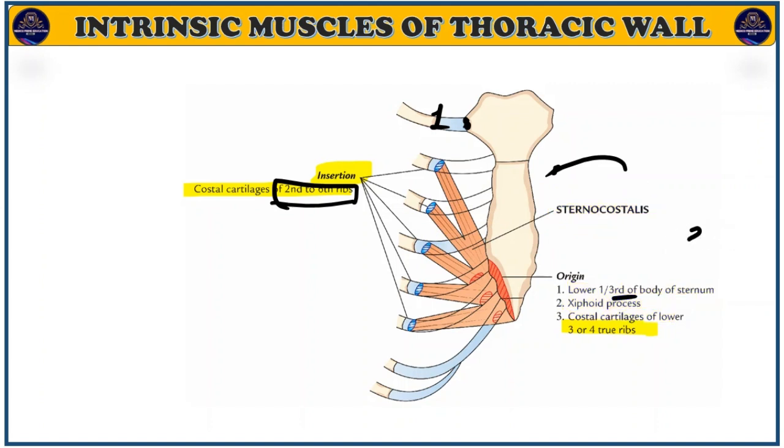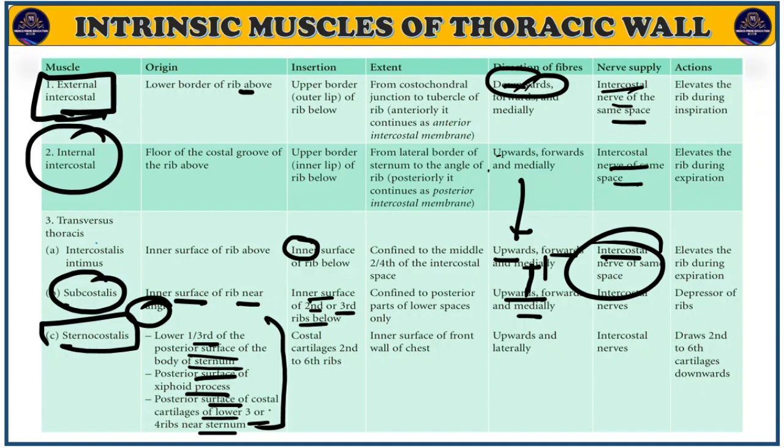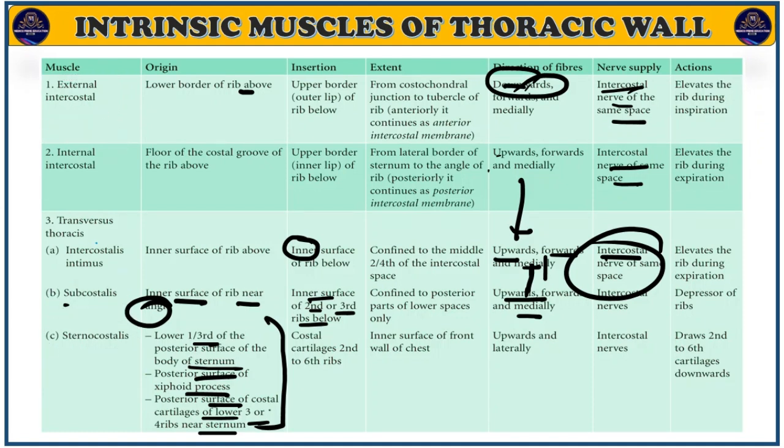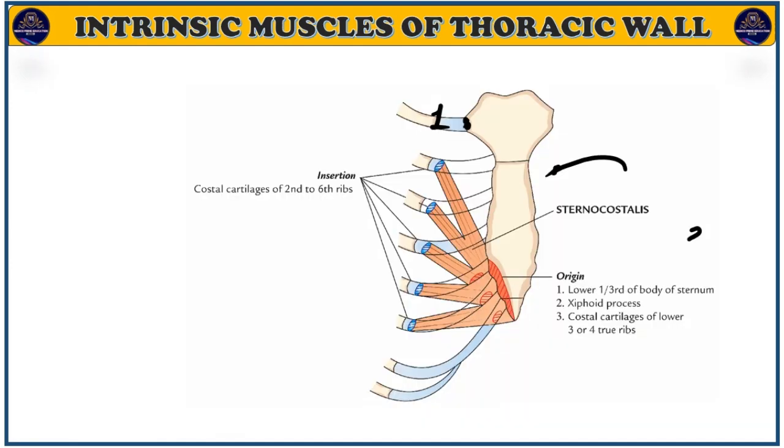ओके, चलो। सो हैव यू अंडरस्टैंड द कॉन्सेप्ट ऑफ इंटरकॉस्टल मसल? If we understand the concept of intercostal muscle, so in the short notes, what we have to write? We have to write like that also. Either you can make the table, or you can write down in the points like origin, insertion, or you can point like that. First point, you have to make the origin, then after that insertion.